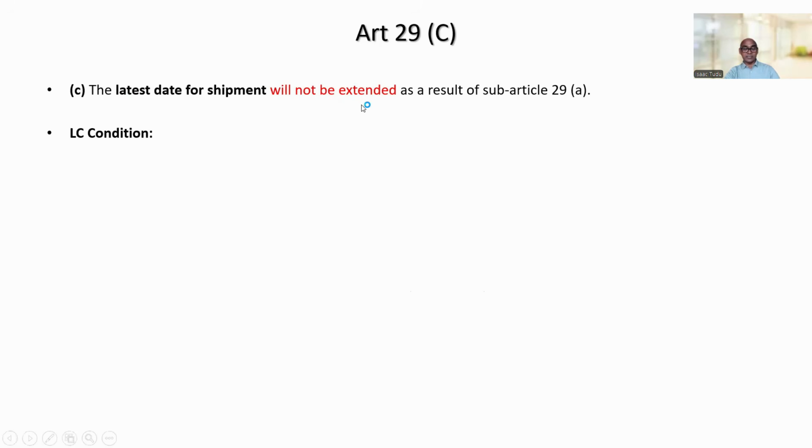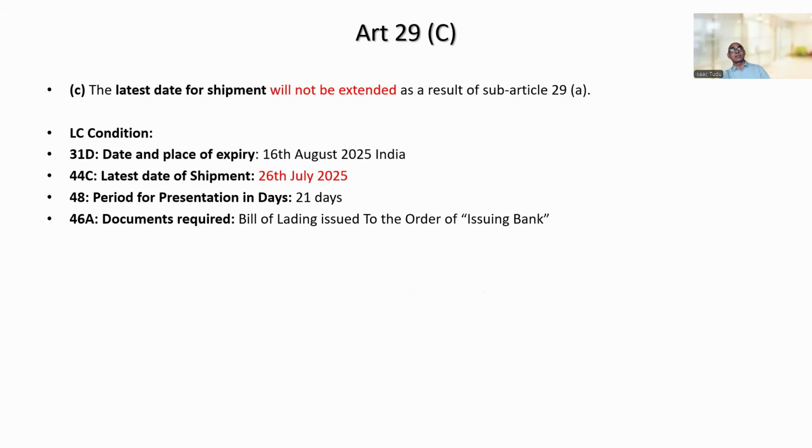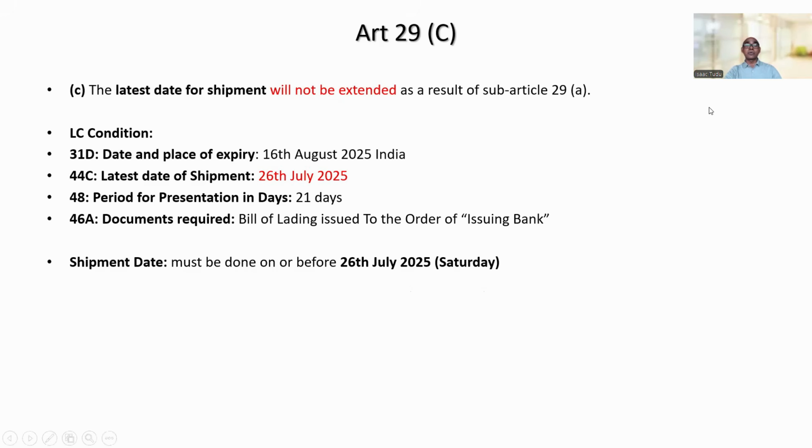So let us understand this with an example. Date and place of expiry: 16th August. Latest date of shipment is 26 July. Period for presentation is 21 days. Documents required: bill of lading issued to order of issuing bank. So shipment must be done on or before 26 July, and 26 July is Saturday, right? Result, shipment must be done on or before 26 July, which is Saturday.